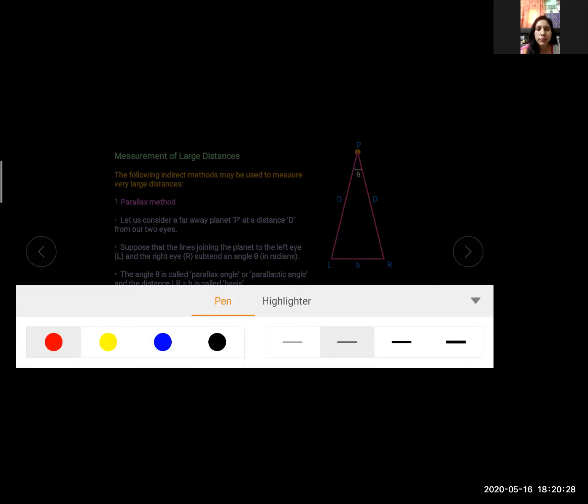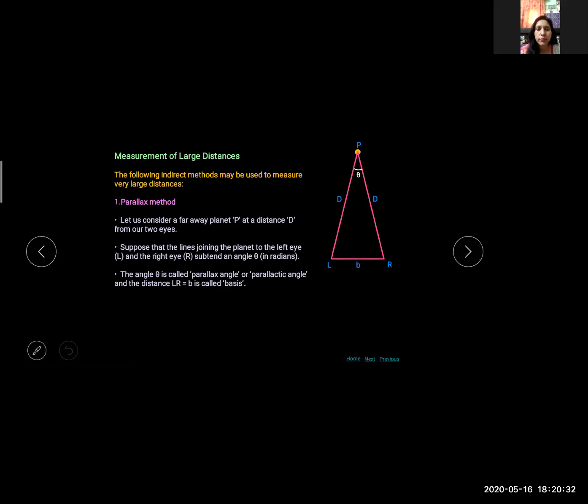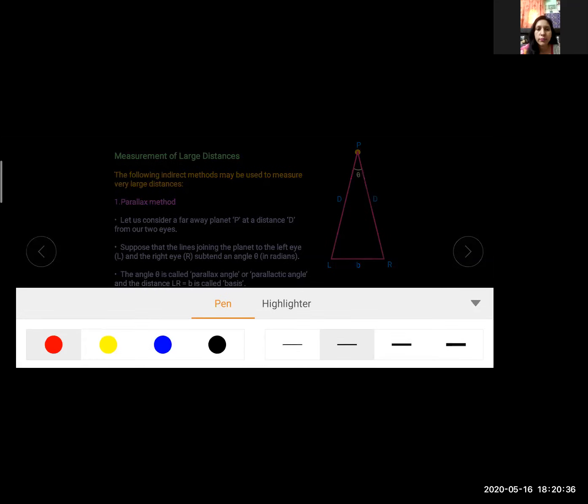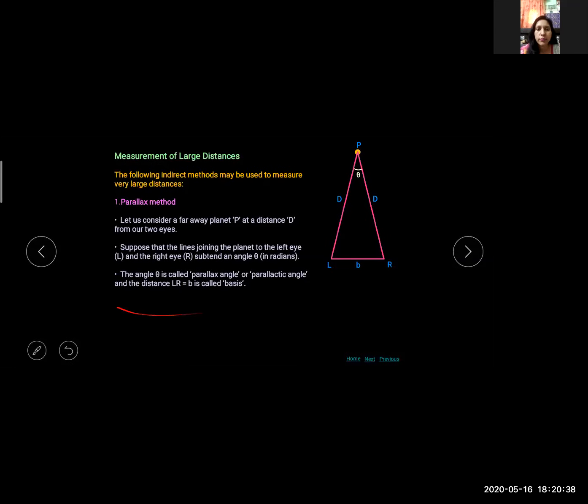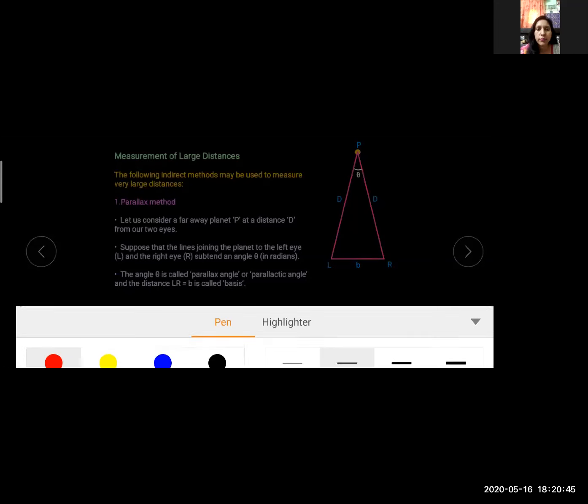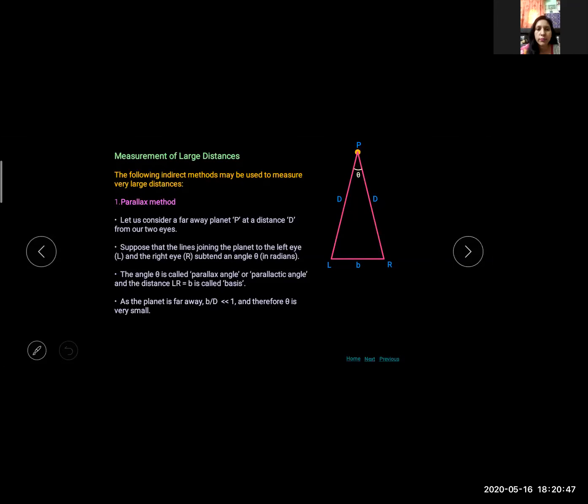Then you will get two positions L and R, which is called basis. Clear? So here LR is basis. As the planet is far away, B upon D is less than 1, therefore theta is very small.